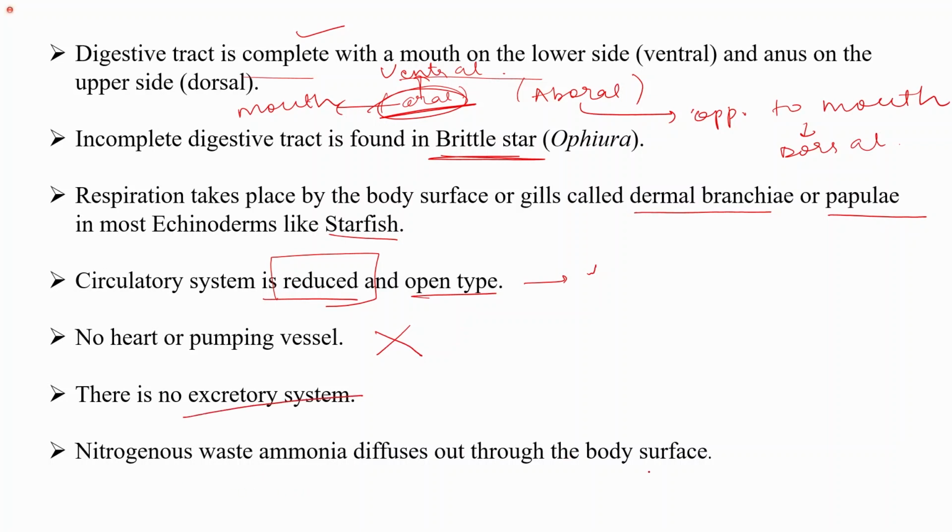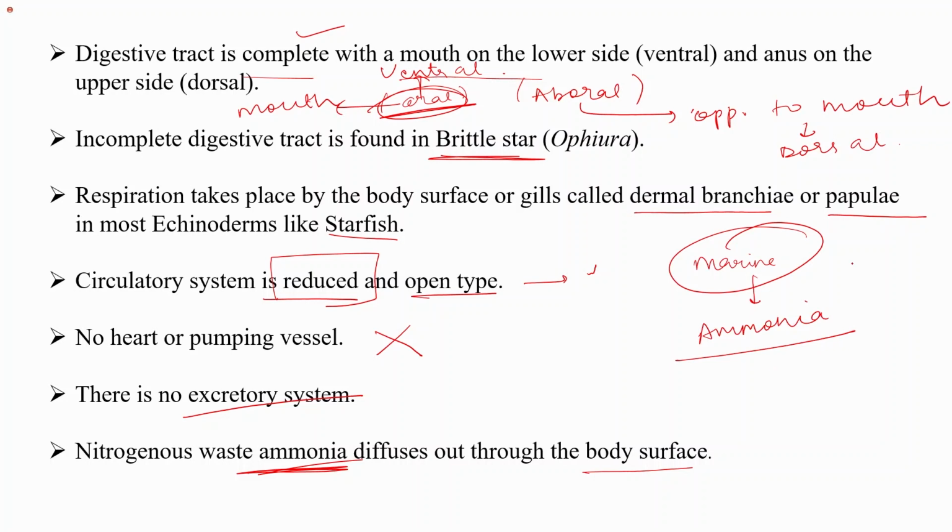Nitrogenous waste, ammonia, diffuses out through the body surface. So the nitrogenous waste is ammonia. It's easy for you to remember that in most of the marine animals, those that live in the surrounding water, the nitrogenous waste is mostly ammonia, while in terrestrial animals it is mostly either urea or uric acid. So nitrogenous waste is ammonia, and it diffuses out through the body surface.